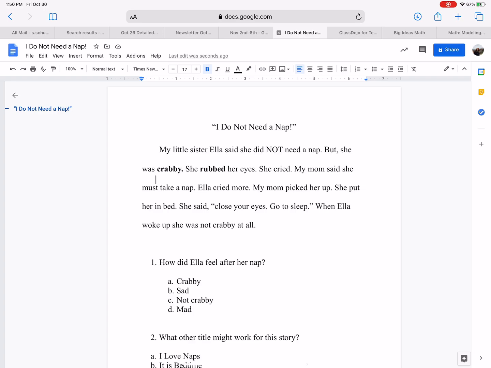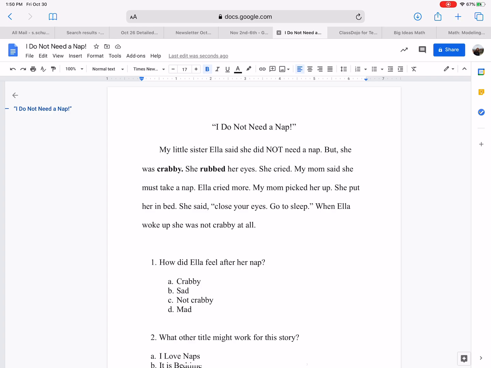So from that sentence, you're kind of like, I still don't know what crabby means. But if you continue on, she rubbed her eyes. Still, nothing from the second sentence that gave us much context clues to figure out what the word crabby means. But in the third sentence, she cried. So crying usually gives readers knowledge that she's pretty upset. So she's not very happy.